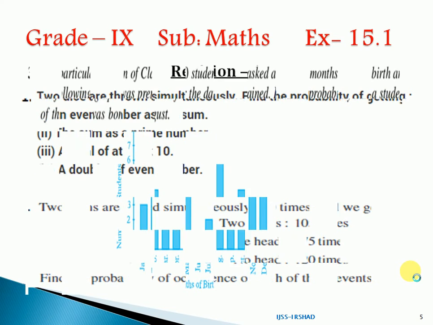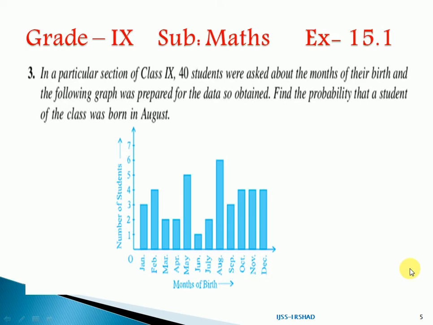And question number 3. In a particular section of class 9, 40 students were asked about the month of their birth, and the following graph was prepared for the data so obtained. Find the probability that a student of the class was born in August. You can see this graph, for data collected from 40 students.